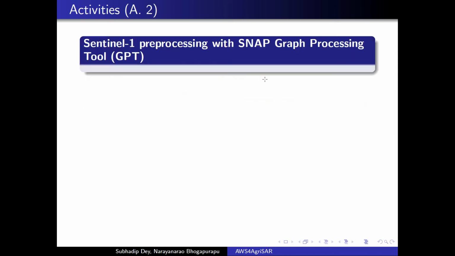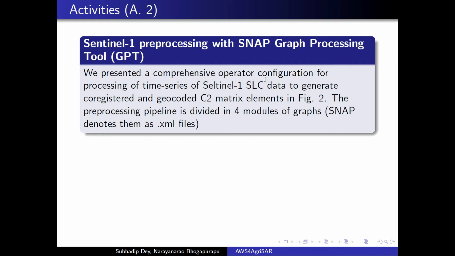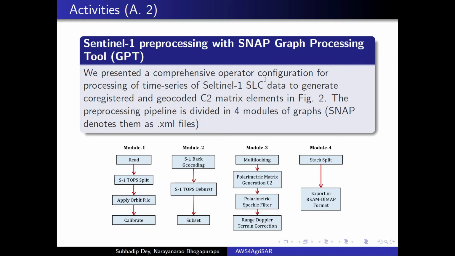Going into the details of the Sentinel-1 pre-processing workflow with the graph processing tool of Snap software. The processing flow generates registered and geocoded polarimetric covariance matrix elements from a time series of Sentinel-1 single-look complex data. As shown in the figure, the pre-processing pipeline is divided into 4 modules of graphs, starting from importing the data to exporting the data.